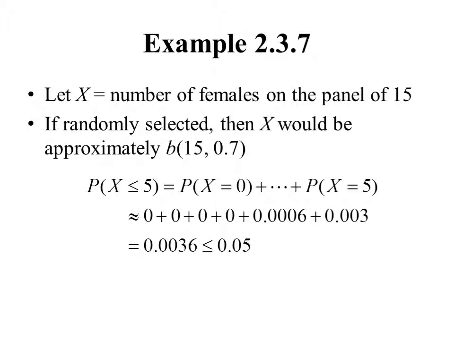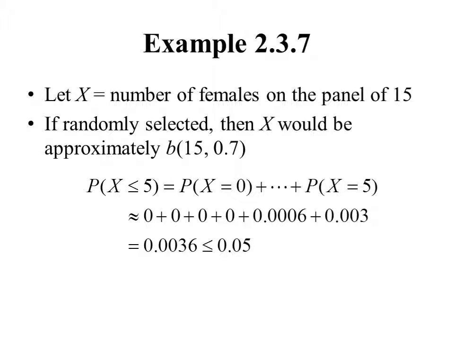And so the observed number of successes was 5. That seems a lot smaller than it probably should be, and so we're going to calculate the probability that X is less than or equal to 5. Well, X less than or equal to 5 means X equals 0, or 1, or 2, or all the way up to 5. And so we need to calculate those probabilities by plugging in the values of our parameters, n is 15, p is 0.7, into our PMF.